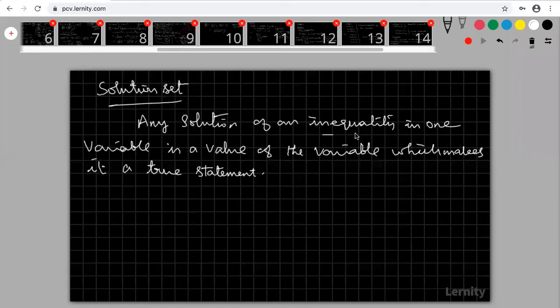So that value of x makes the inequality a true statement. Okay, right.